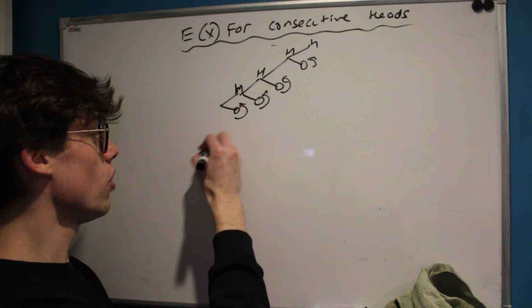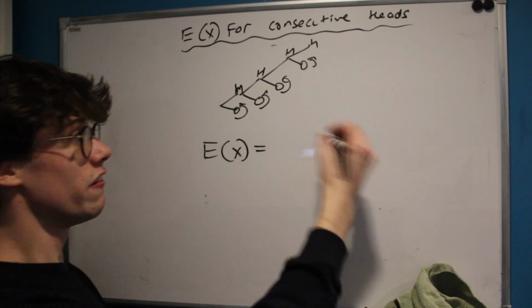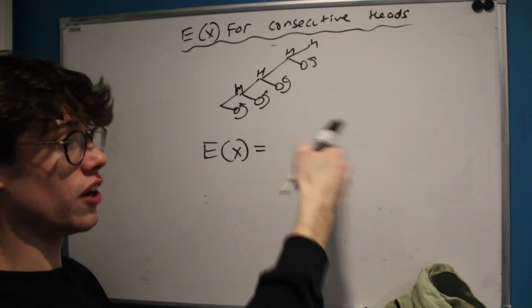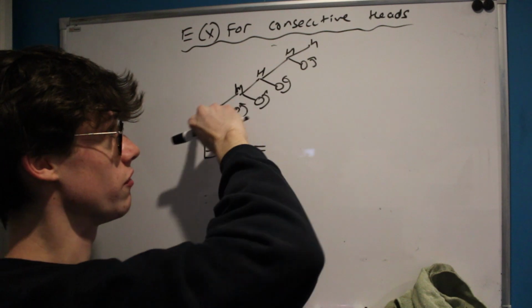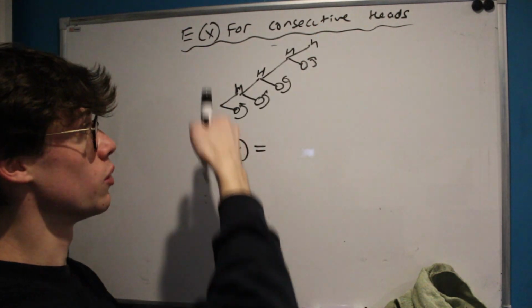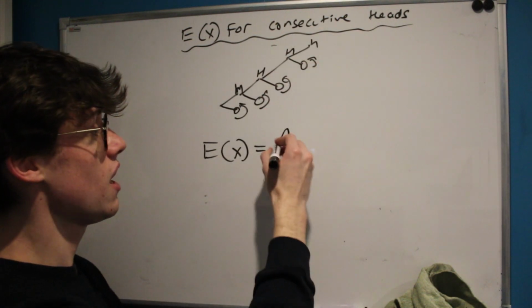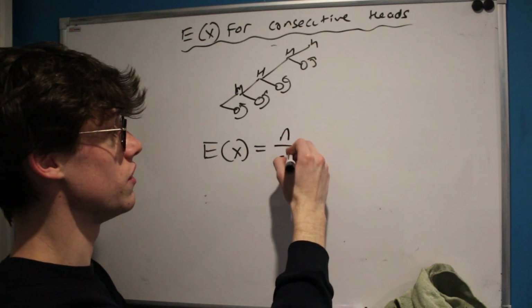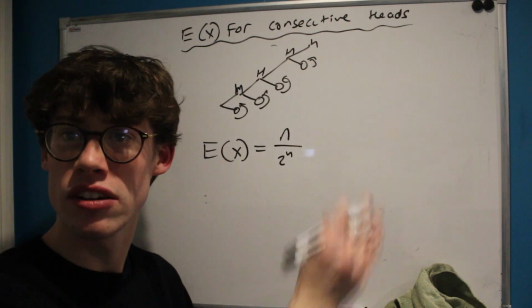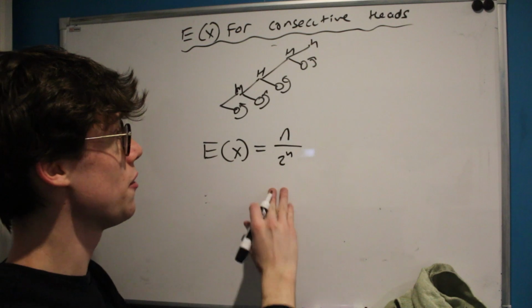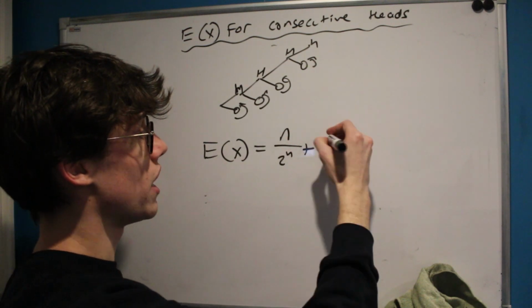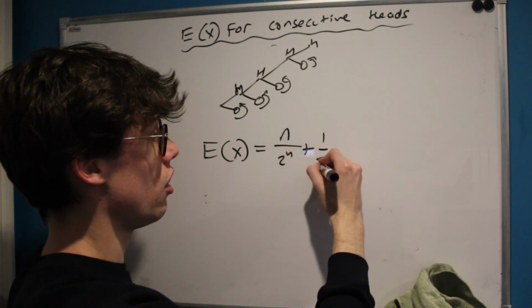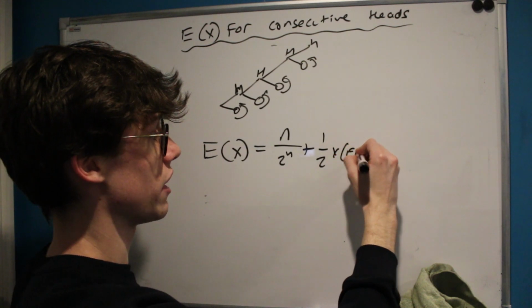Which means that we can write the expected value first as the weighted probability of getting just heads, and of course that's going to take us n tosses and has a probability of 1 over 2 to the n of occurring, so that's the first part of our expected value. And then we're going to want to add, well, a half times the expected value of x plus 1, as we did before,